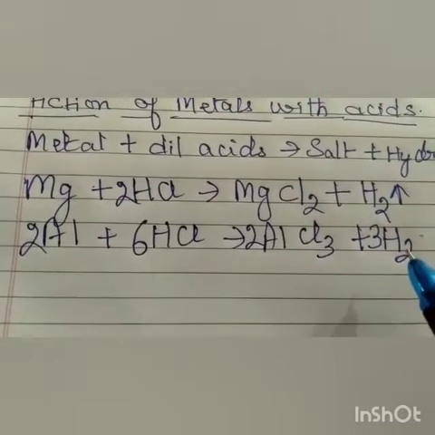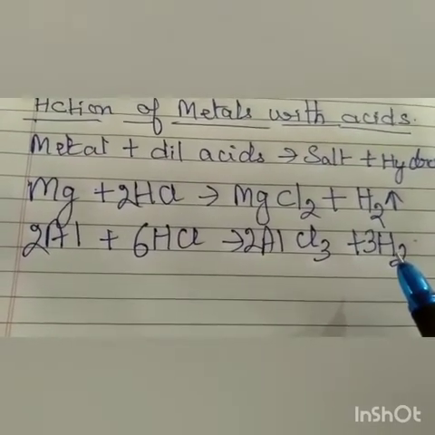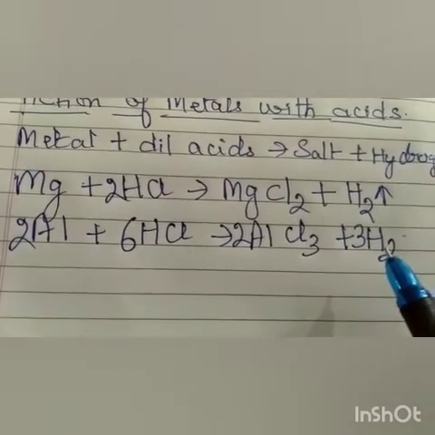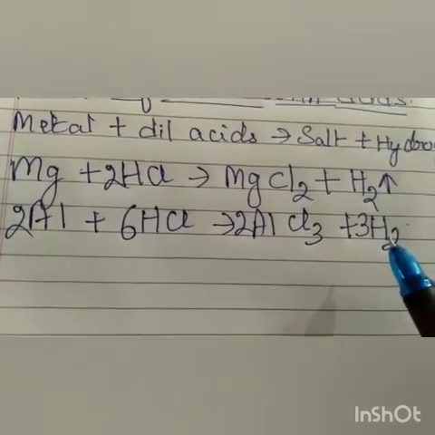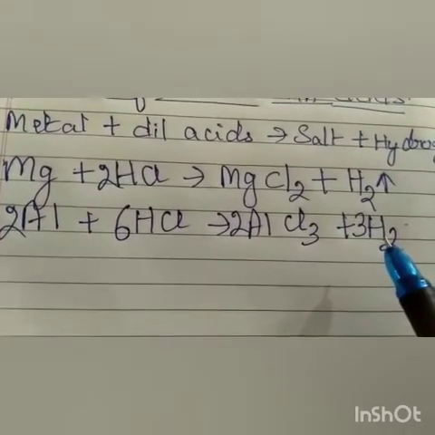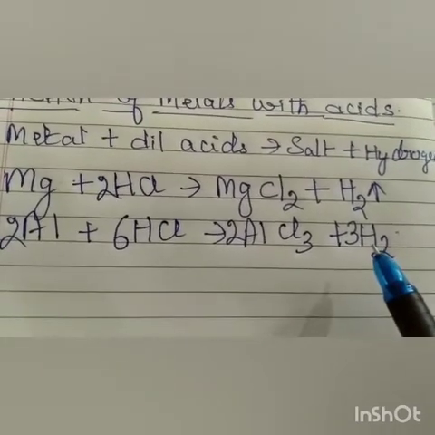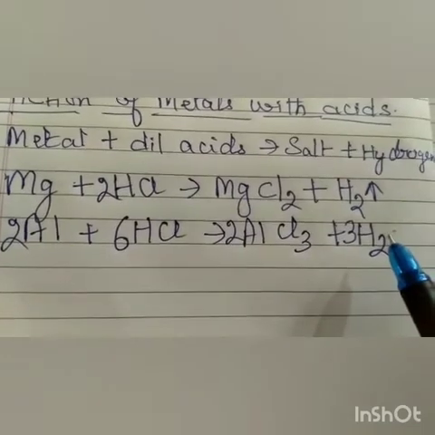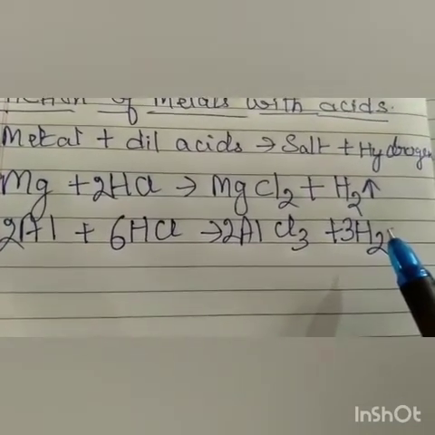But children, there are two exceptions, magnesium and manganese. They react with very dilute nitric acid to evolve hydrogen gas. Other metals will give water because the hydrogen is oxidized to water, except magnesium and manganese.